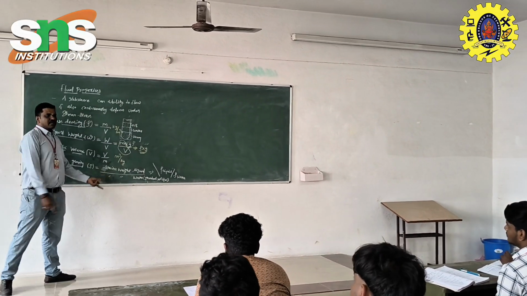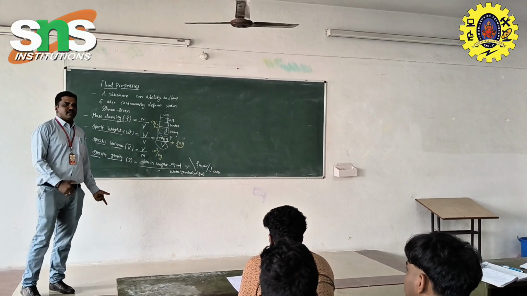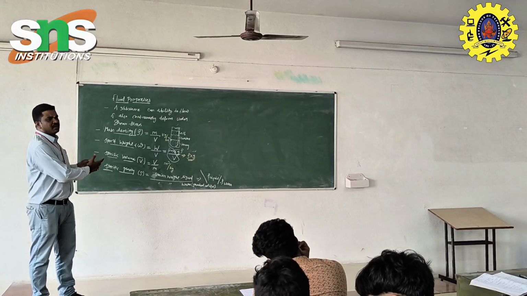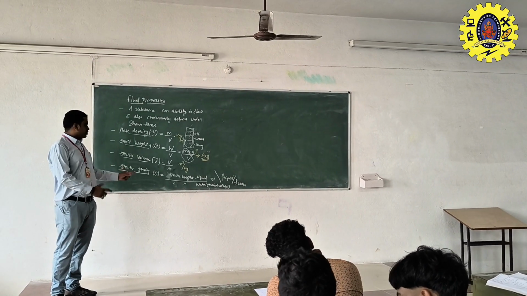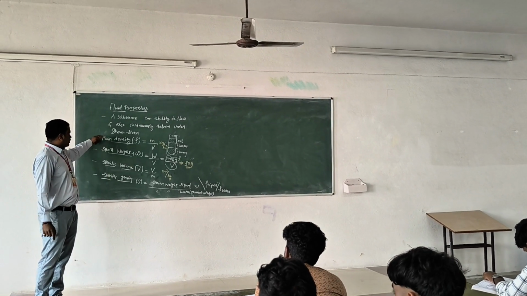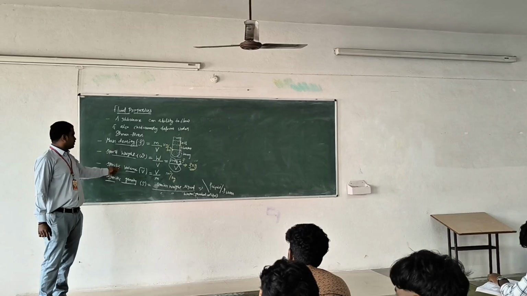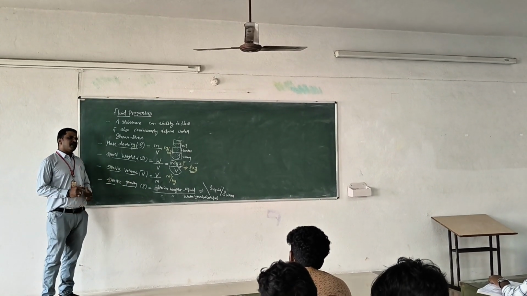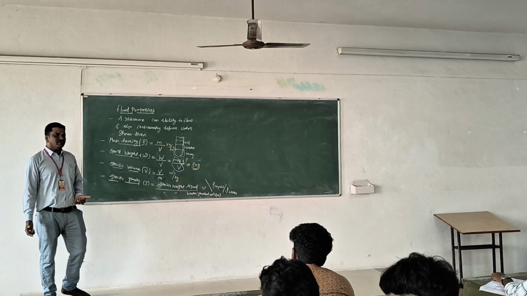We can use that formula also. There are various types of notations we use here, particularly in properties of fluid. So this is specific gravity. We have already seen that these four things are very, very important, and based upon these fluid properties, we are going to solve many problems. Okay, understand?